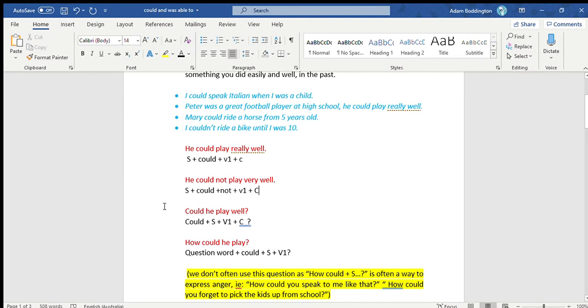So for the question, could he play well? And then, of course, this is a closed question because the answer is going to be yes, he could, or no, he couldn't. So we use could plus, so could he play well? You've got could, he is your subject, play is your V1, and well again is your complement. Again, it's the adverb there.